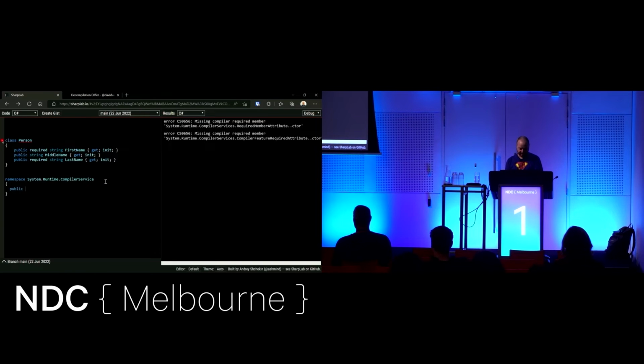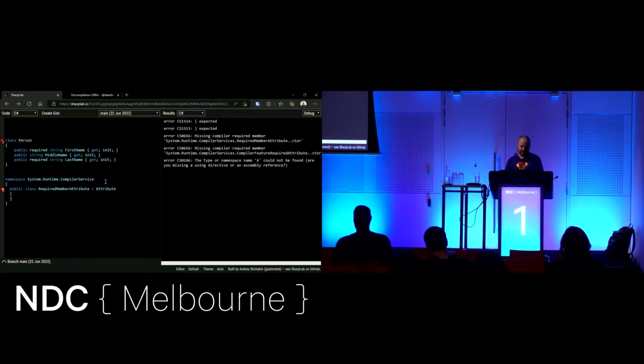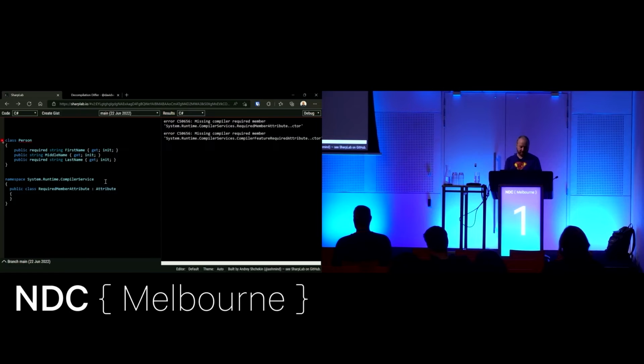What am I doing? Creating an attribute. So it is compile time only, which is something to be aware of. You do need to know where your data is coming from. The only other thing that's interesting there is if you've got a generic method and you use the new constraint, that one is not runtime, that's compile time.